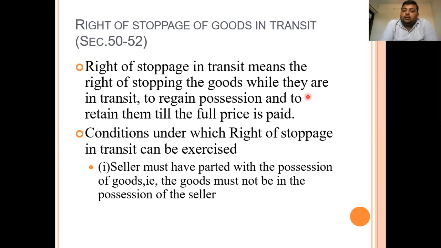As the seller has become an unpaid seller for some reason, Mr. X has the right to stop the goods although they are in transit. He can stop them wherever the goods are, hold them at a particular place, and not deliver them until the full amount is paid. So the right of stoppage in transit means the right of stopping goods while they are in transit, to regain possession and retain them until the price is paid. So here the unpaid seller.